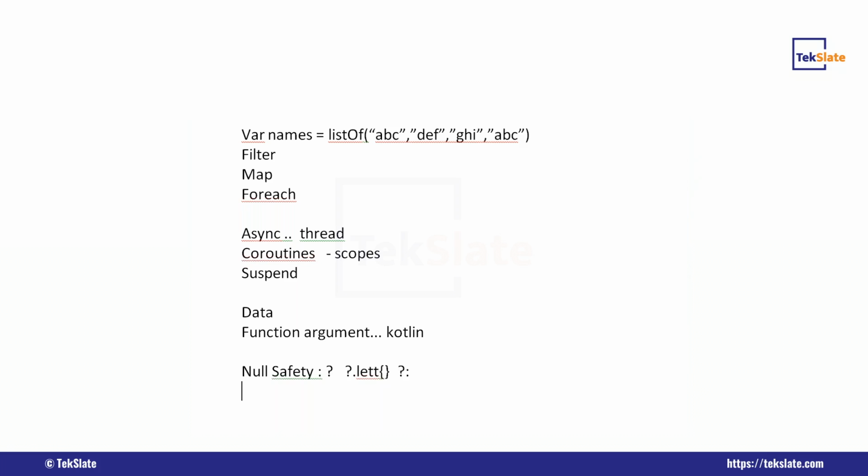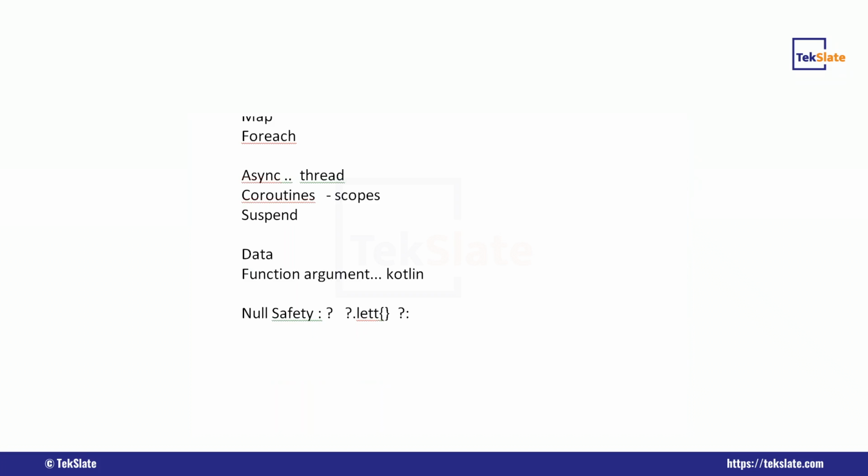This is a very important topic in Kotlin. For example, suppose you are using a variable name, and this is a general example I'm telling you. Here I'm giving it as null. If it is null, then the application is going to crash.